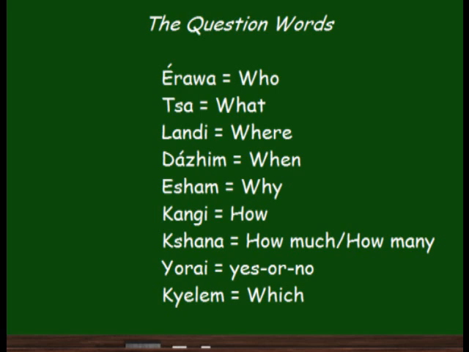To ask a yes or no question, we say Yorai. Which is Kielem. Again, real quick. Erawa, Tsa, Landi, Dajim, Esham, Kangi, Kshana, Yorai, Kielem.